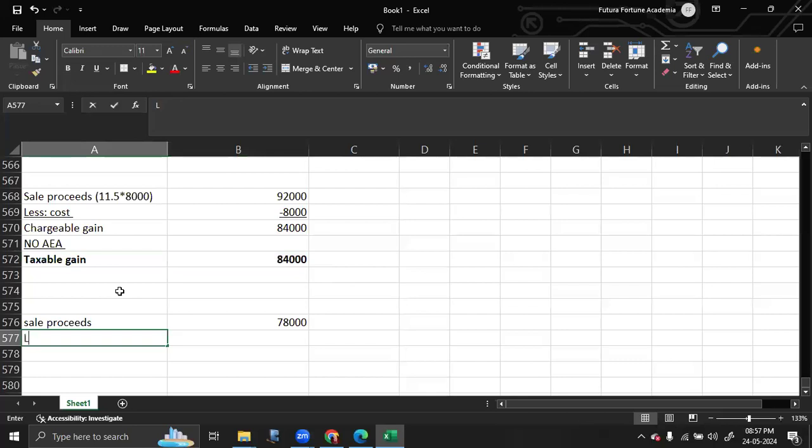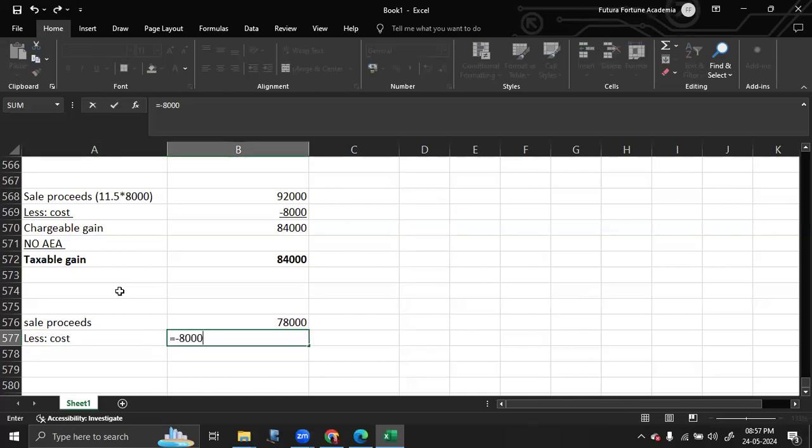When you're asked a question like this, you normally find out the CGT liability and deduct it from your sale proceeds. That's it. So what you're going to do here is deduct the cost, which is 8,000.